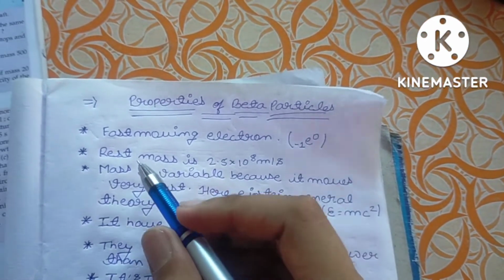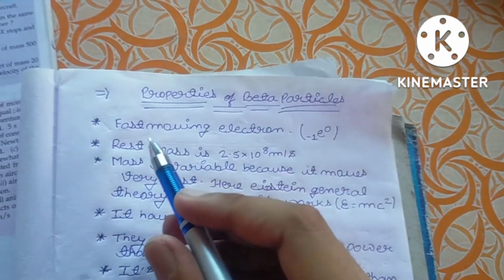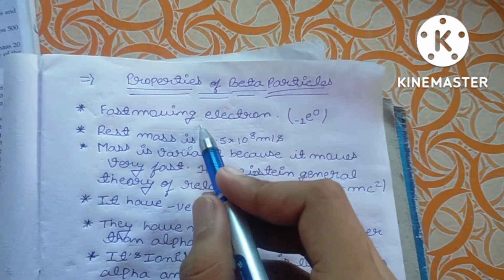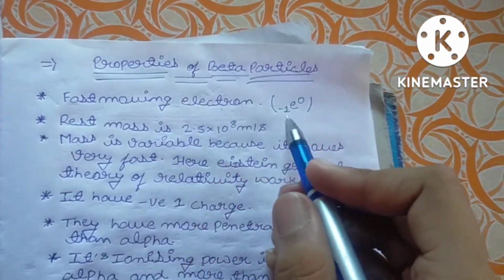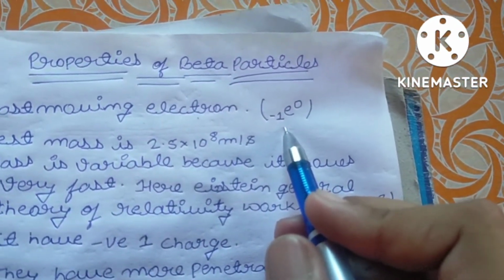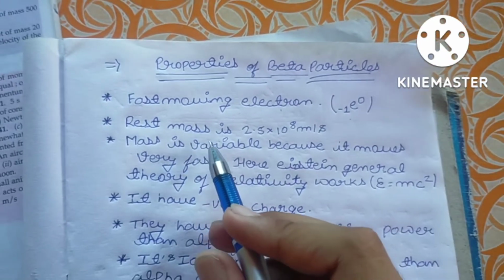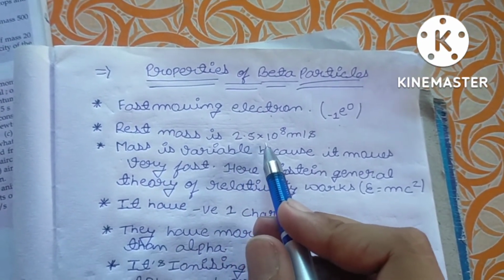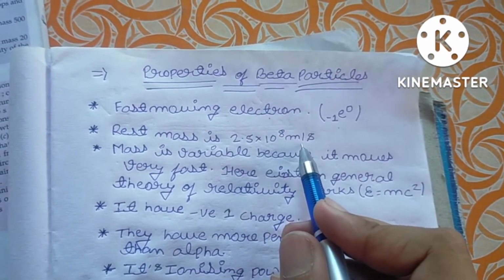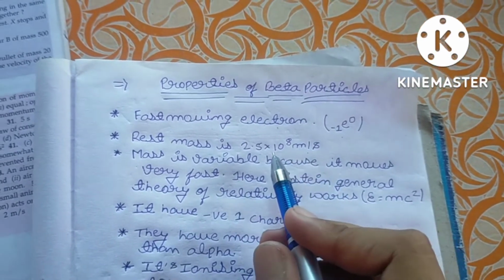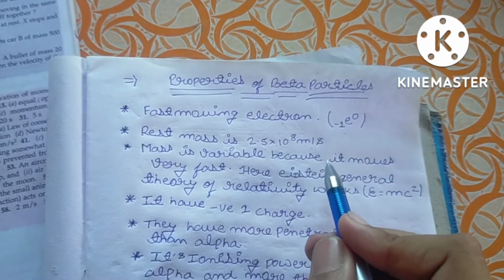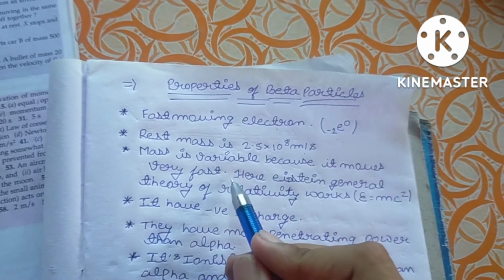Here are the properties of beta particles. They are very fast moving electrons. It is written like this. The rest mass is given, and the speed is 2.4 into 10 to the power 8 meters per second. Its mass is variable because it moves very fast.